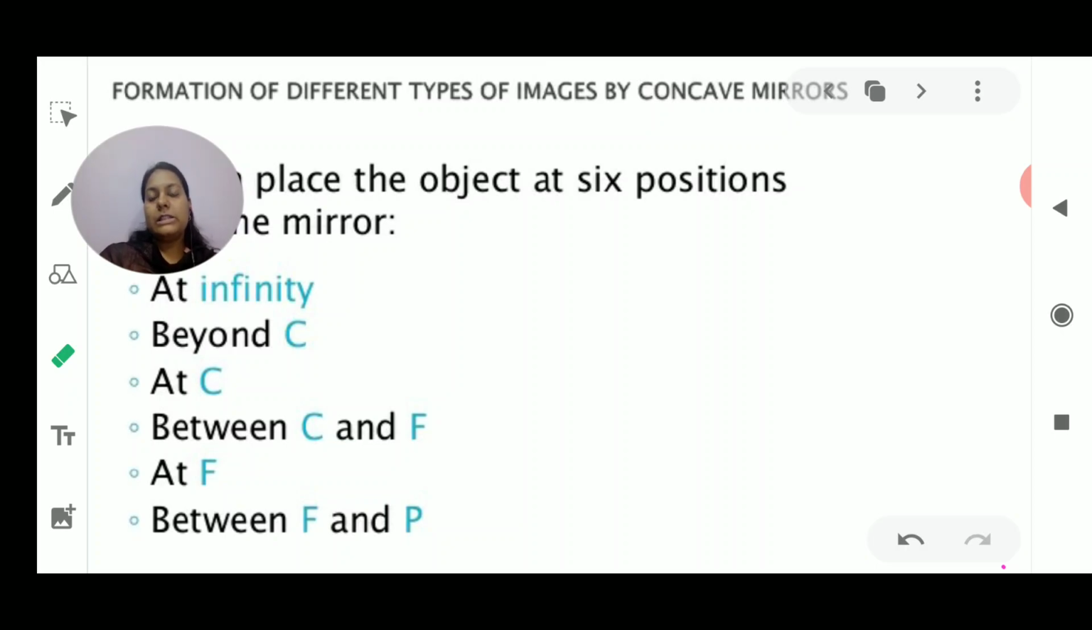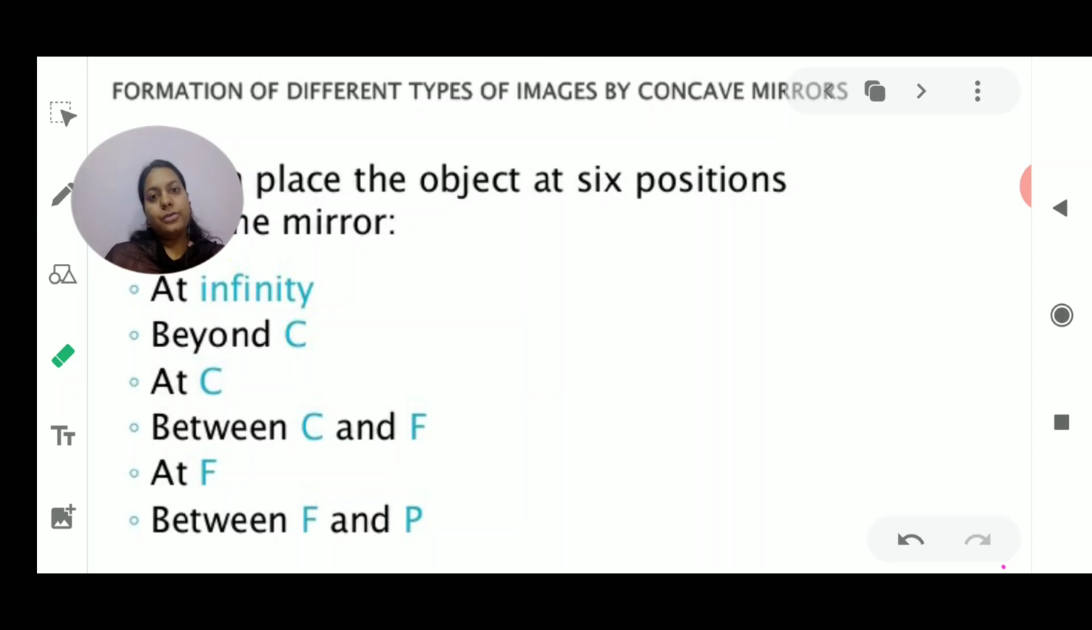And the second rule was that whenever a ray of light passes through the focus, it always goes parallel to the principal axis after reflection. Then the third rule was that whenever a ray of light is sent obliquely on the pole, it is going to reflect back obliquely with the same angle, so the angle of incidence will always be equal to the angle of reflection. And one more rule was that whenever a ray of light passes through the center of curvature, it is always reflected back along the same path.